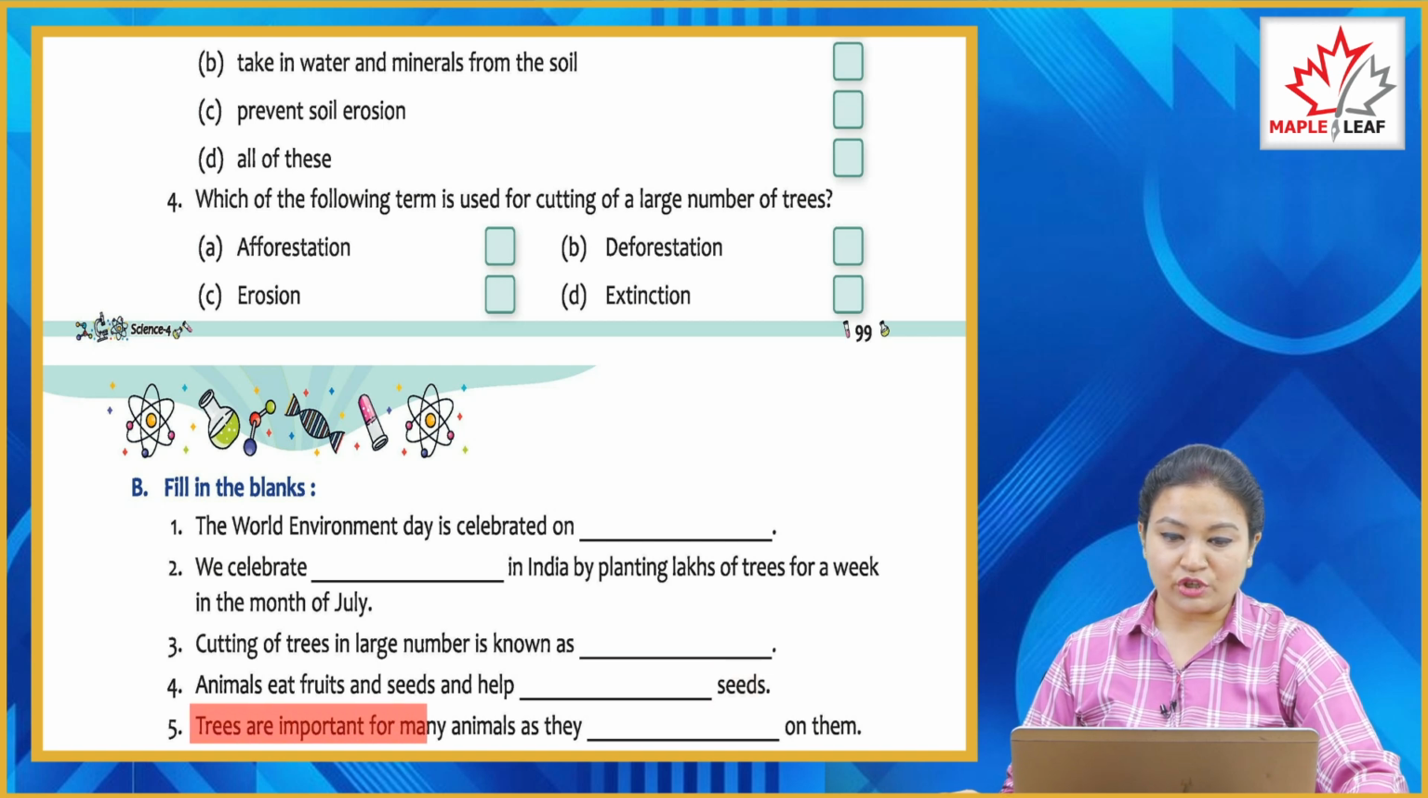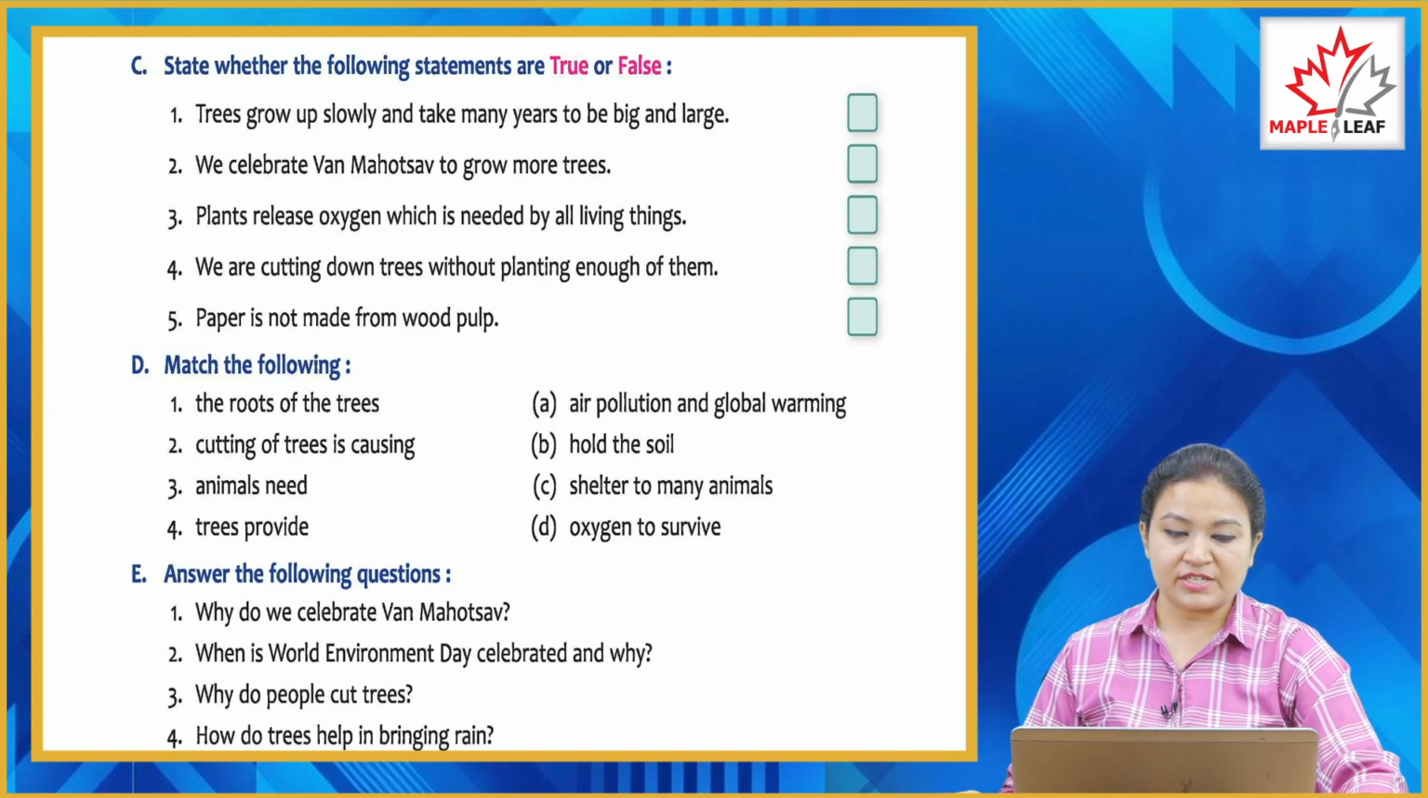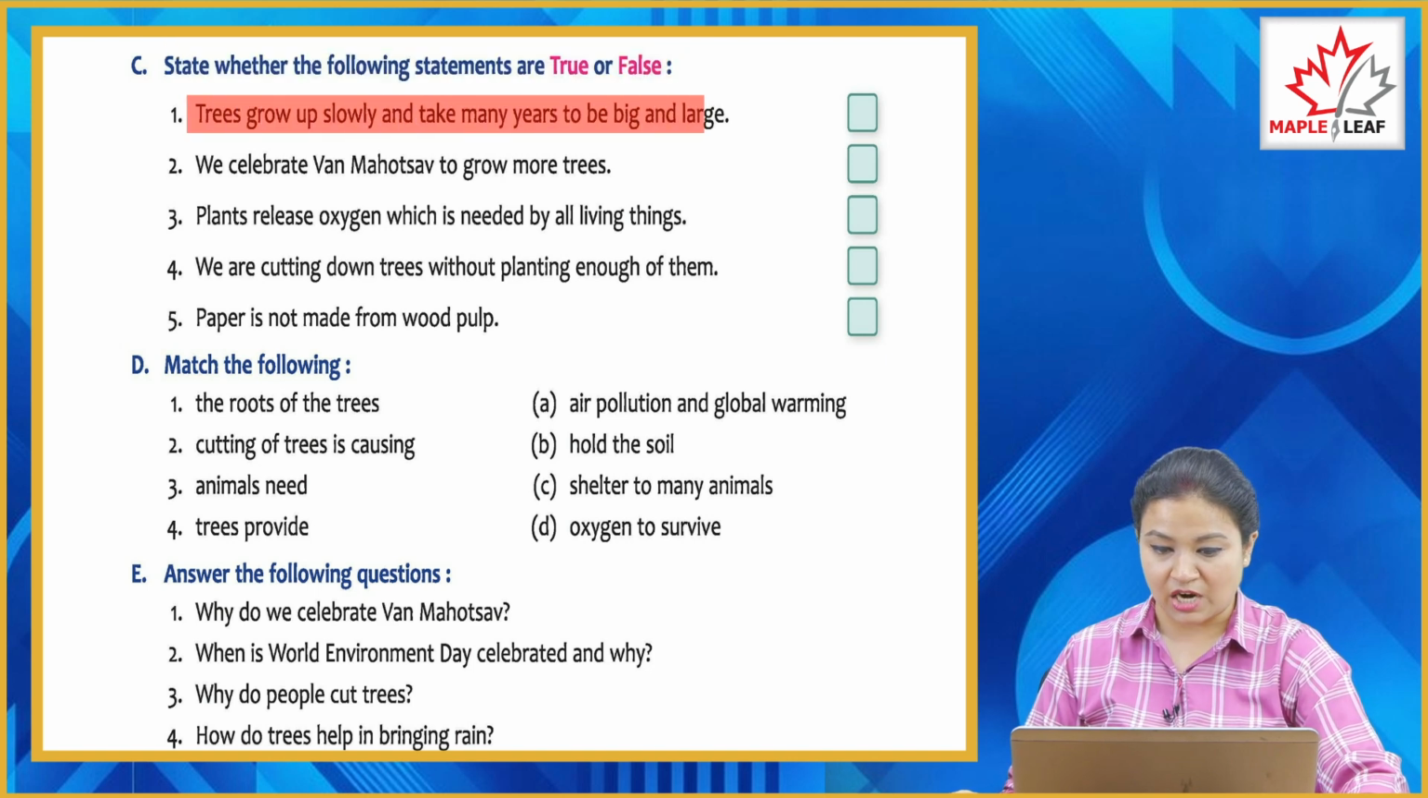Fifth, trees are important for many animals as they depend on them. C. State whether the following statements are true or false. First, trees grow up slowly and take many years to be big and large. It is true. They take so many years to grow.